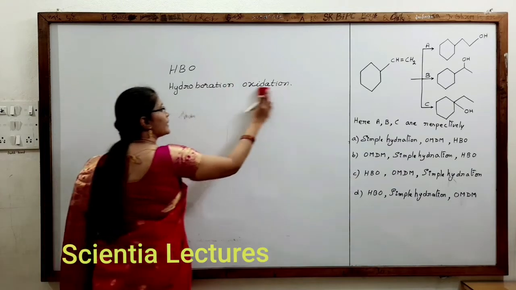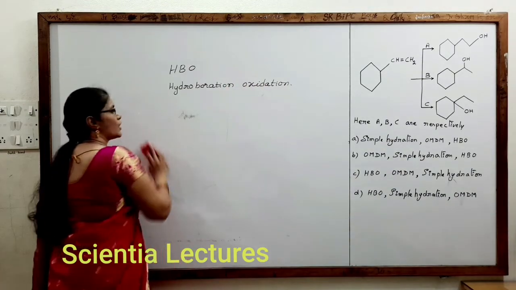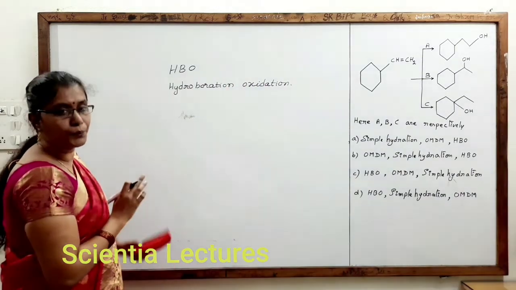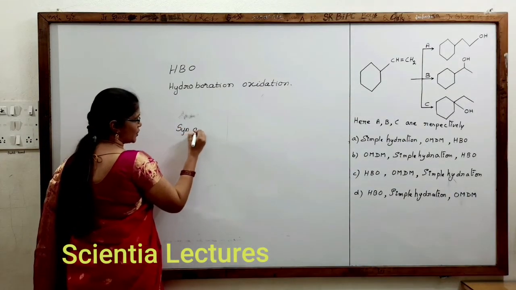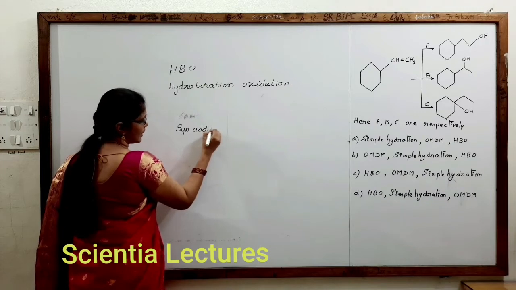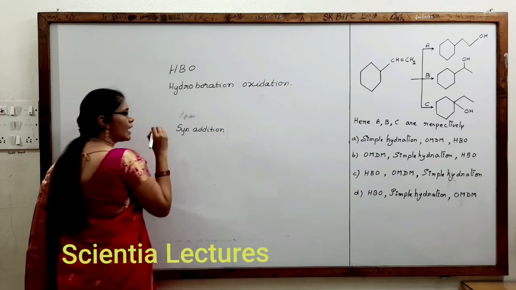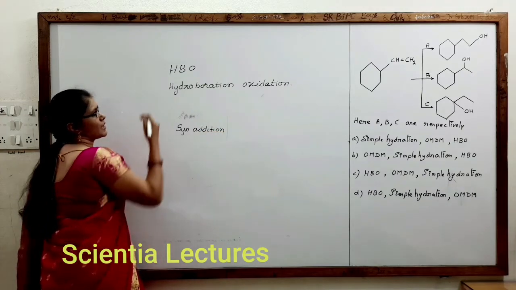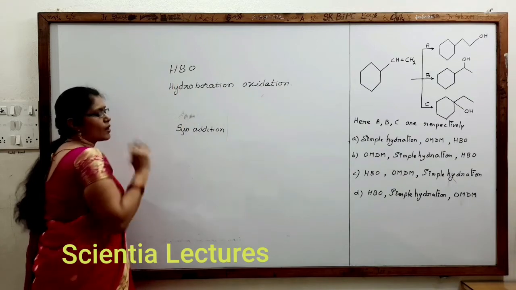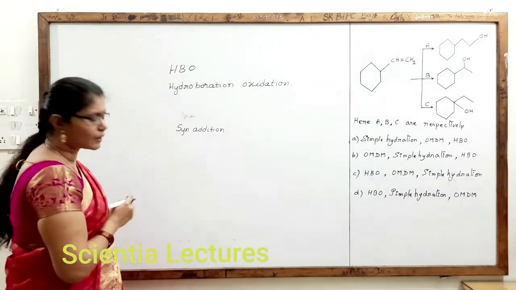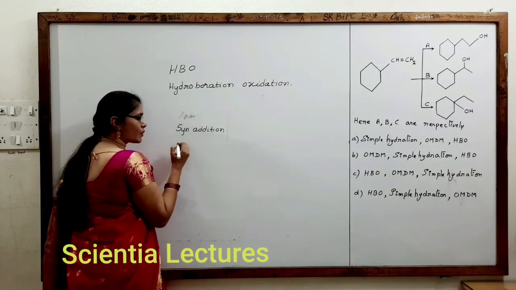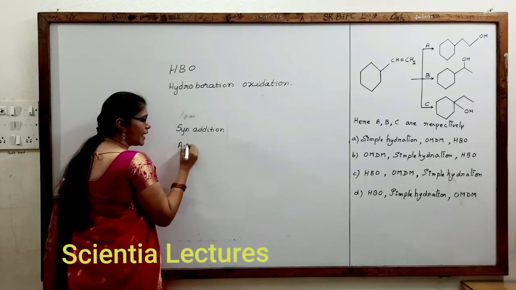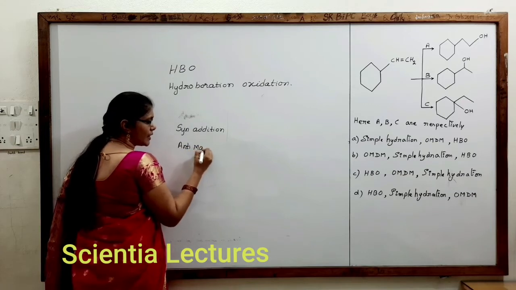Let us not go into the mechanism of HBO either. Here we just take the trick to find the hydroboration oxidation product. It undergoes syn addition. Addition is done only on the same side; hydrogen and boron act on the same side, so it undergoes syn addition.